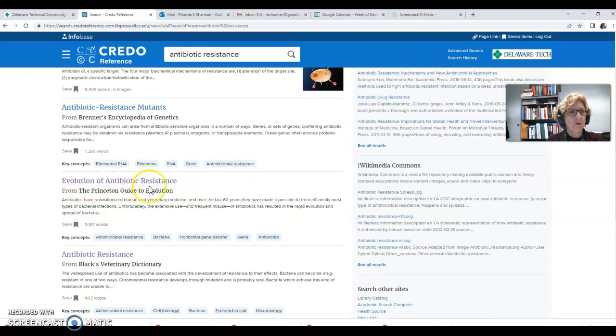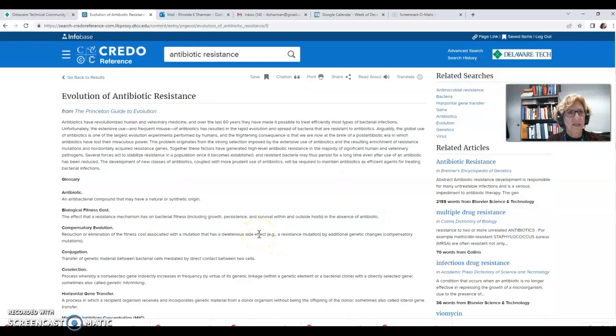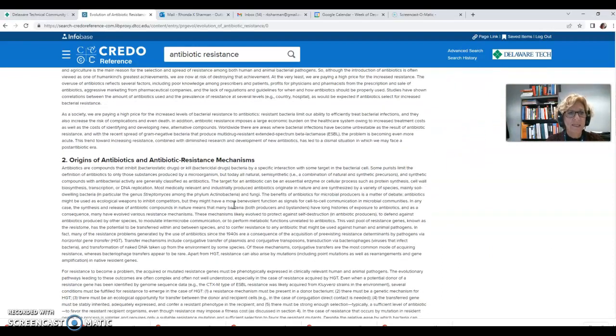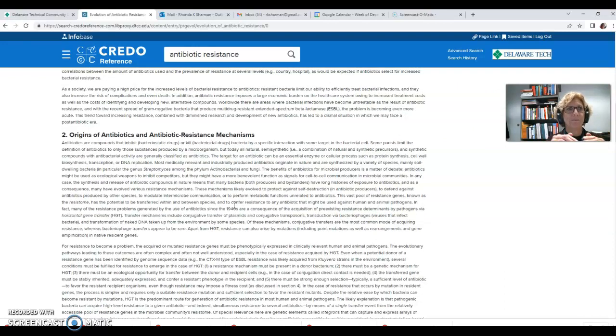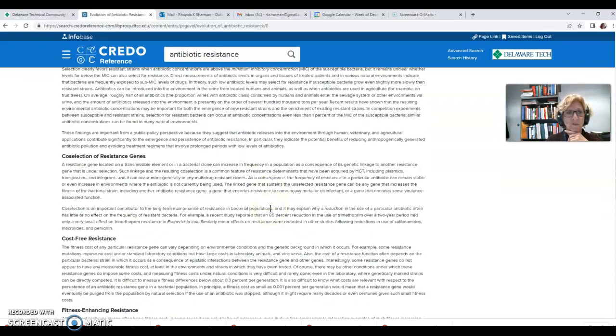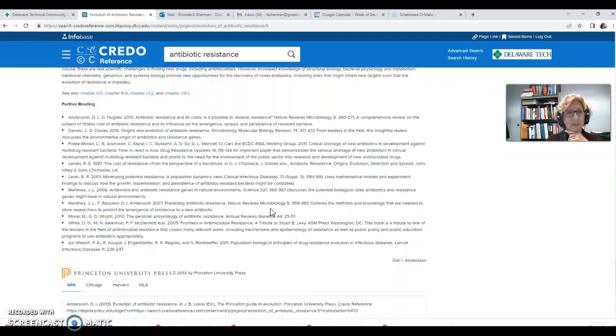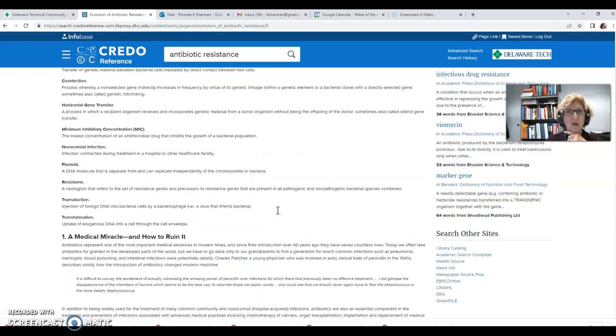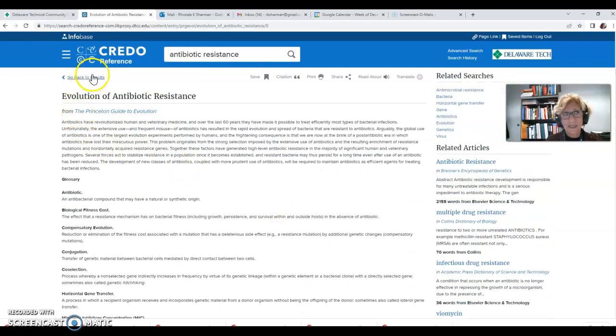This one here, evolution of antibiotic resistance, is quite a bit more comprehensive and does give a really thorough background for this issue. It doesn't deal exclusively with the animal industry, farm industry, but it does mention that as part of the issue. So this article really would give you a nice, thorough overview of this issue. So that one looks like it would work as well.